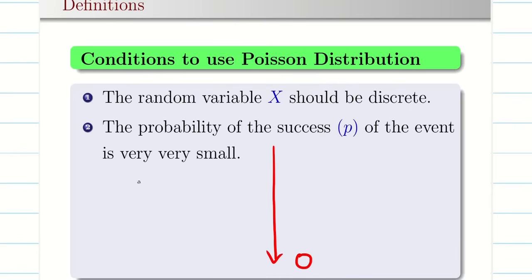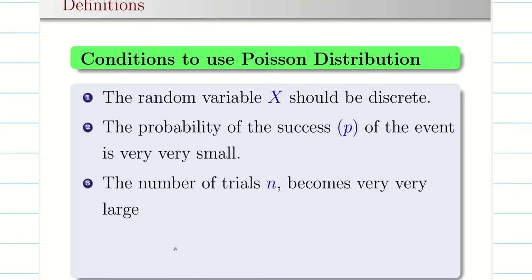For example, the number of accidents happening on a road where 10 lakh vehicles are traveling. It might be 1 to 10 in a day. Compared to 10 lakh or 50 lakhs, 1 or 2 accidents in a day is very low. So the probability of getting accidents is very low compared to the number of vehicles traveling on the road. There, the probability of success, getting an accident, is going to be very small.